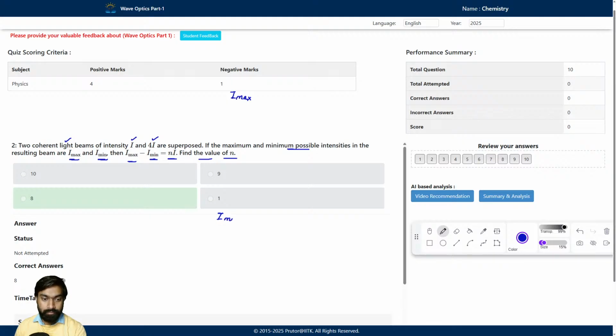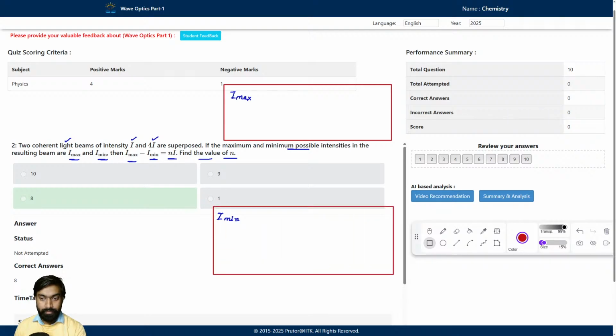Okay, so firstly we will find the I max, then I minimum. Please solve.